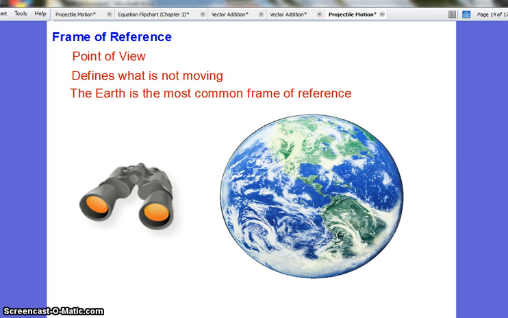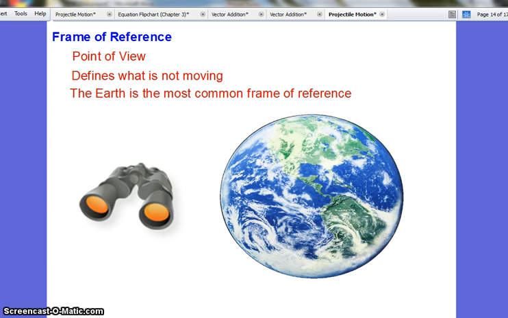Similarly, if I look at a chair in the room, I would say that the chair is not moving. Understand, though, that the Earth is rotating, and it's also revolving around the sun, and so of course the chair is moving, as everything in the universe is really moving. But in order to describe motion, we have to first define what we are going to consider not moving. What is our frame of reference?